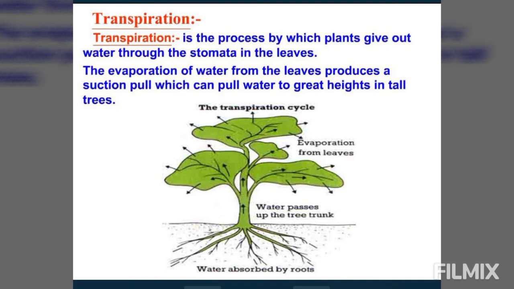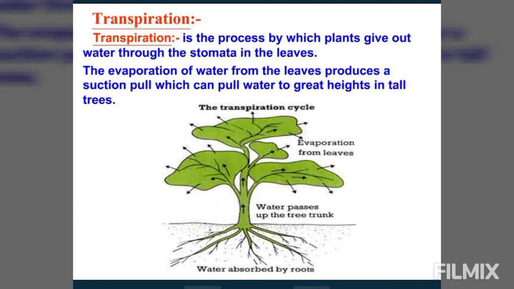We know that plants absorb water, minerals and nutrients from the soil. The water taken up through the root system is much more than what is required by the plant for its various activities like photosynthesis and growth. The excess water is given out by the plants in vapor form to the atmosphere through the leaves.